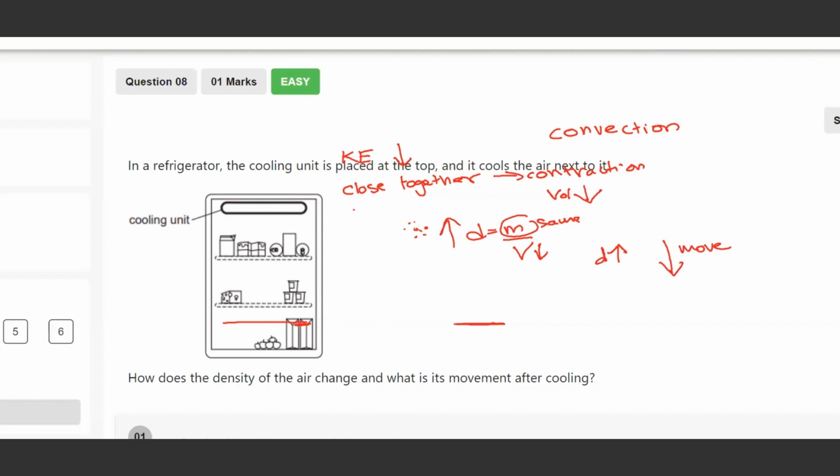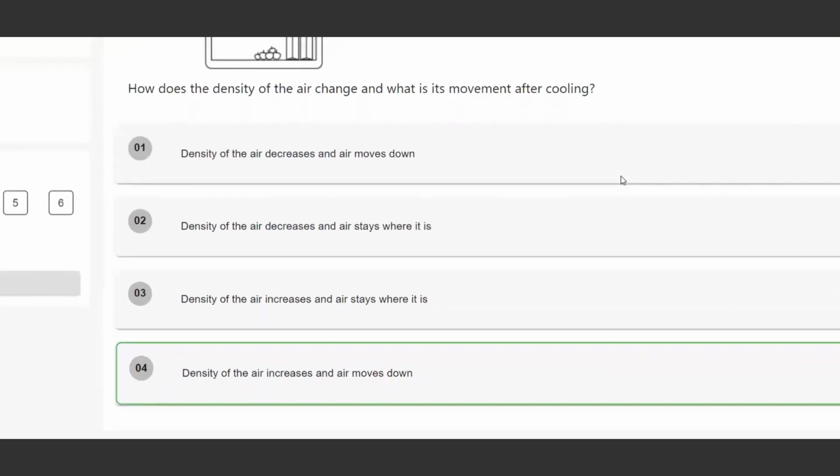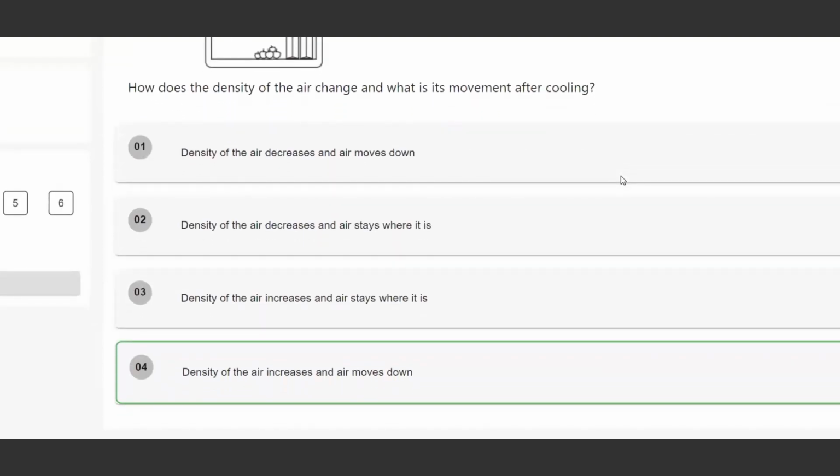Let's check if this is the case. Look at the question, the answers. The answer is answer 4. Density of the air increases and the air moves down, just as we predicted. With this, we have come to the end of the discussion of this topic. Thank you for listening.